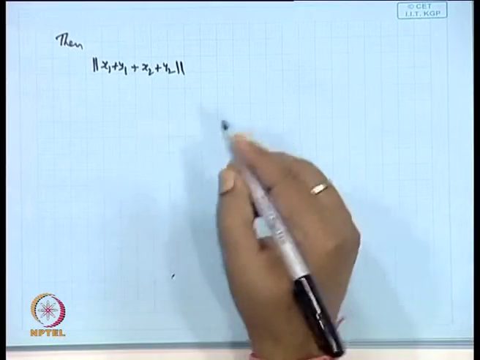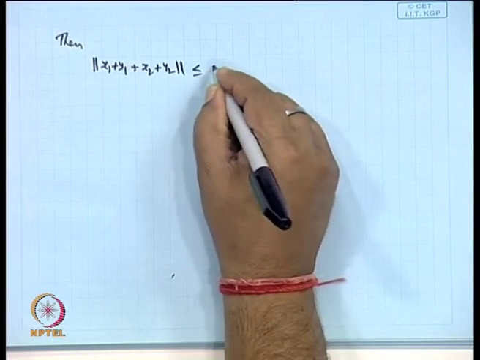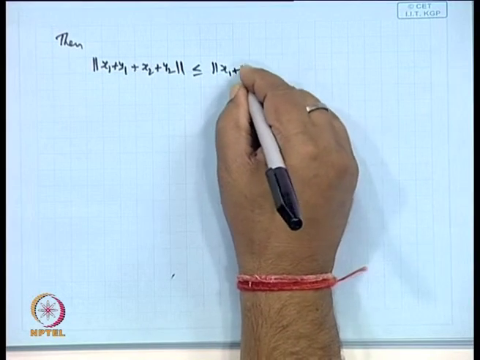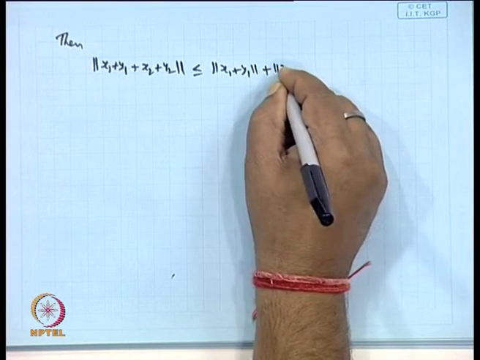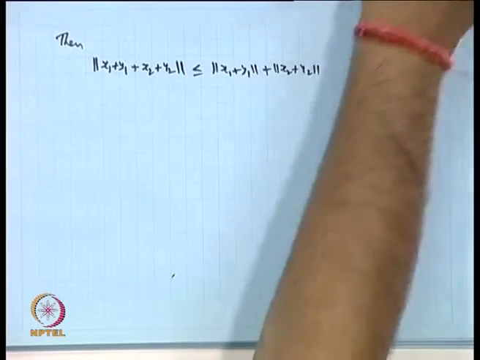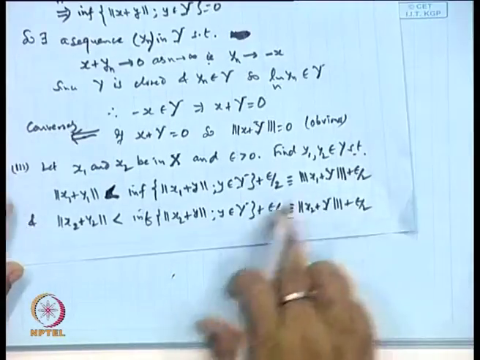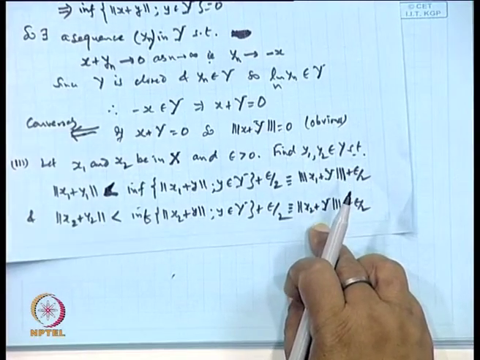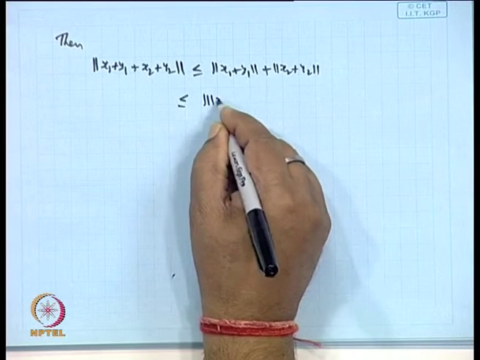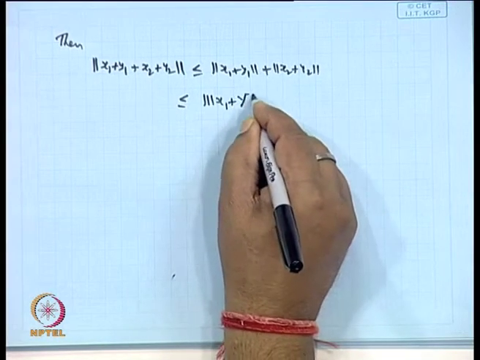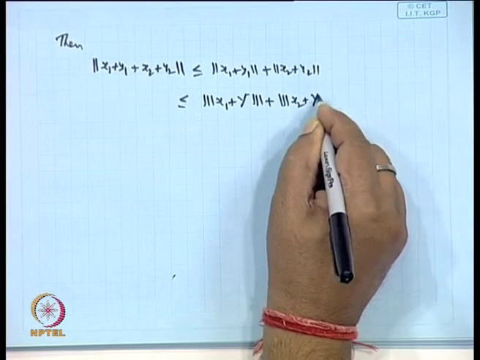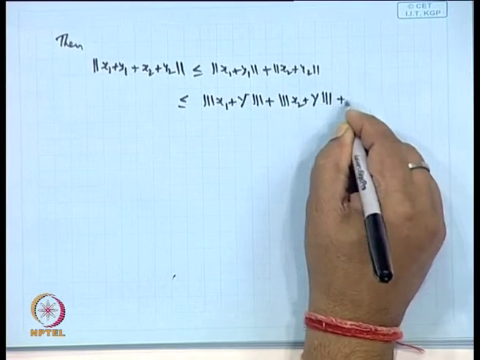Now, this will be less than or equal to norm of x 1 plus y 1 plus norm of x 2 plus y 2, but by this one x 1 plus y 1 is less than this number, x 2 plus y 2 is less than this. So, we can write this is less than or equal to the triple norm of this x 1 plus Y plus the triple norm of this plus epsilon.